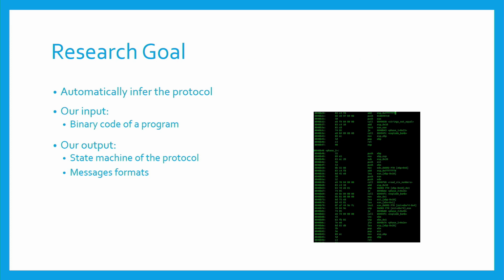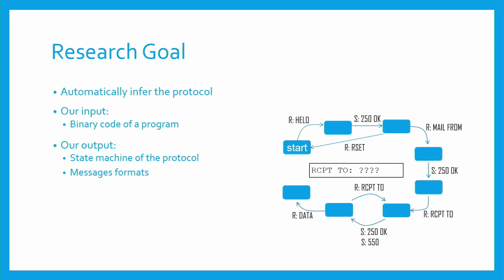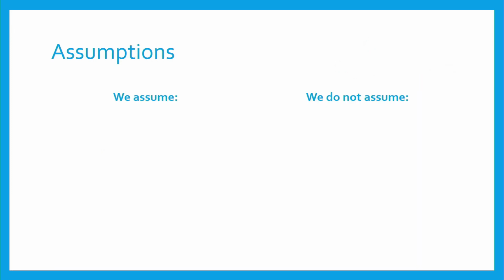So the goal of our research was to automate this process as much as possible. More specifically, we assume that we are given binary code, a program that implements a protocol, and we want to extract both the state machine of that protocol, but also the message formats for the different transitions in the state machine of the protocol. So automatically from the binary code, we want to get the state machine and the formats.